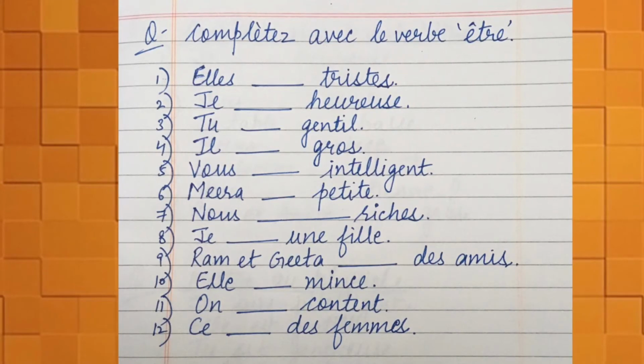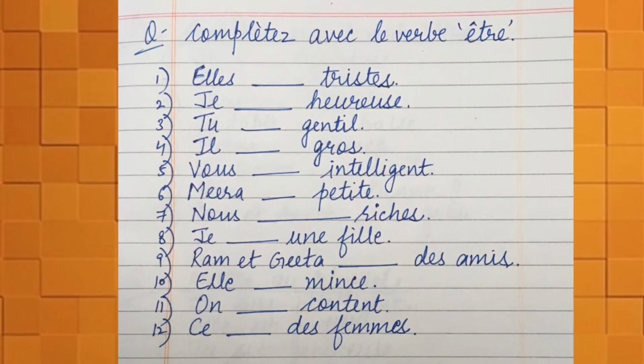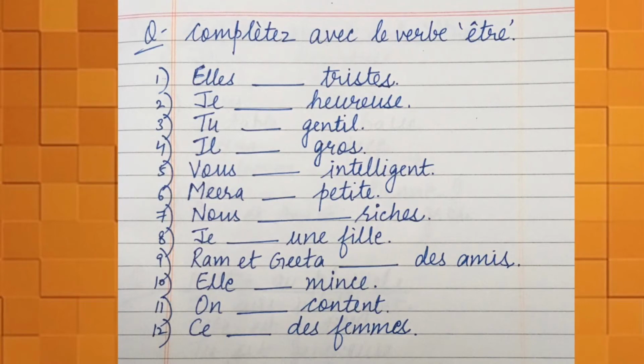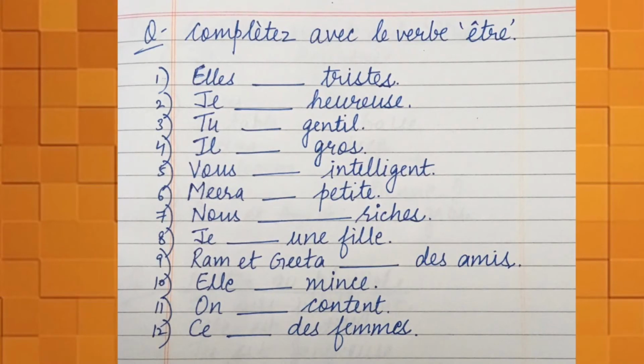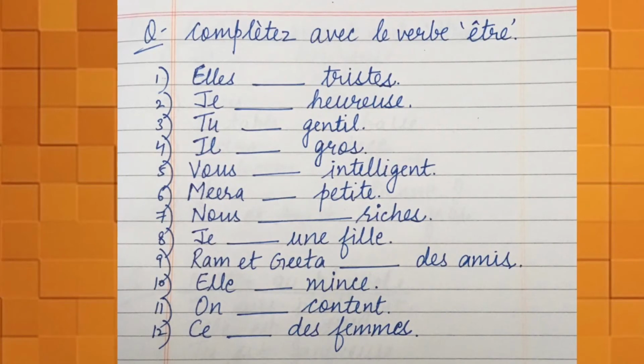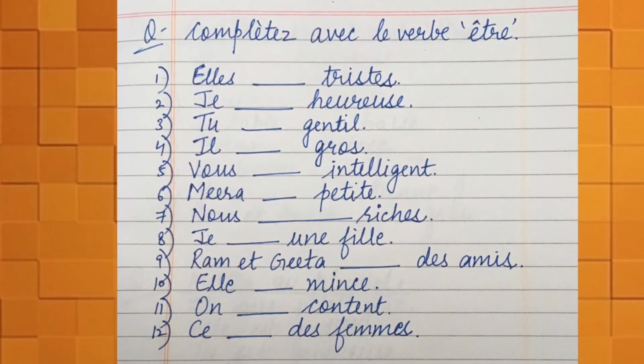Il dash mince. Mince means thin. Next is on dash content, informal way of saying we dash happy. Next is ce dash des femmes. I told you ce is also a form of saying it, this or these.